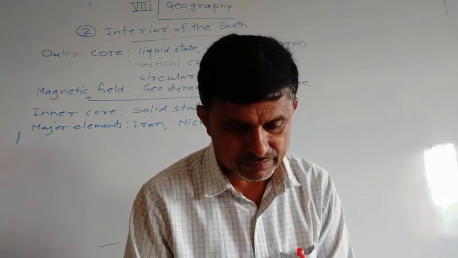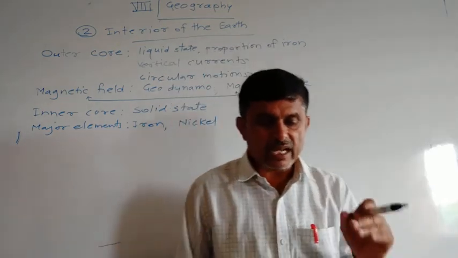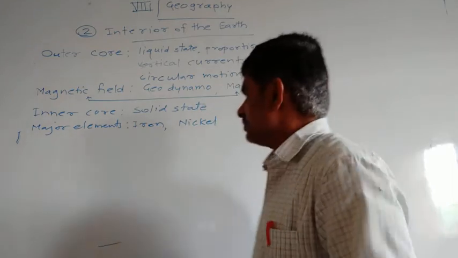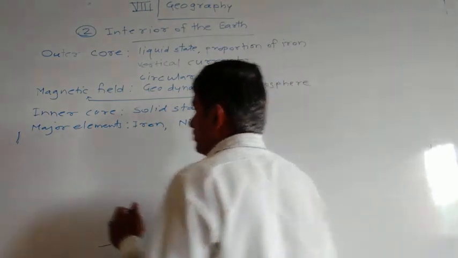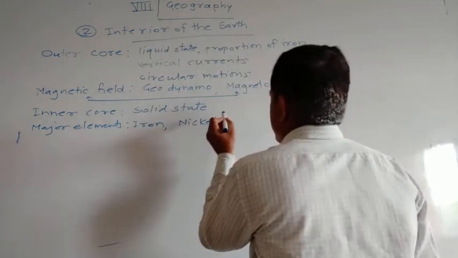Therefore, this layer is also called NiFe. Inner core is known as NiFe.